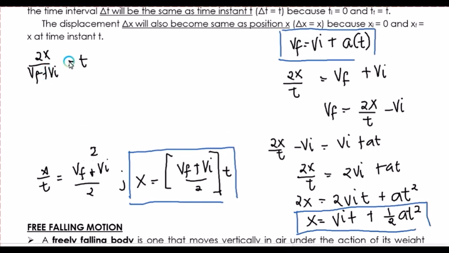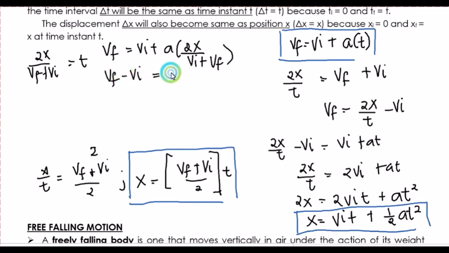And then, kung values ang time, substitute ko siya sa dere. So, substitute ko siya. I will have VF is equal to VI plus A times 2x all over VI plus VF. Okay, so manipulate ko ang equation, I'll have VF minus VI is equal to A times 2x all over VI plus VF.